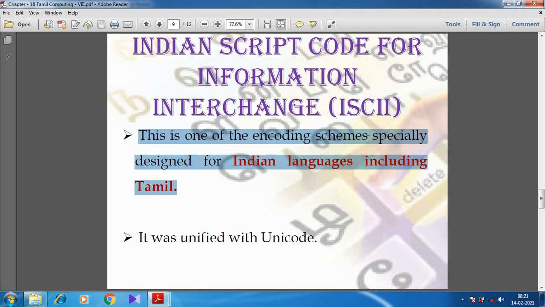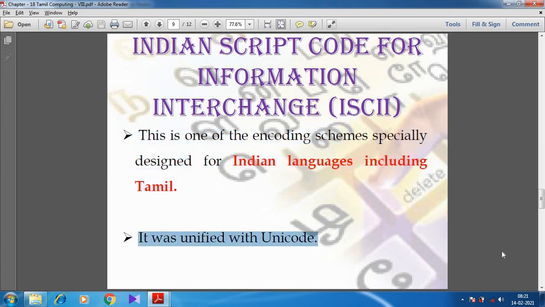Indian languages, you know very well: Tamil, Hindi, Urdu, Kannada, Malayalam. There are several languages. This particular encoding scheme was developed especially for the Indian languages. It was unified with Unicode. The Unicode, you know, is also one of the encoding schemes, right?